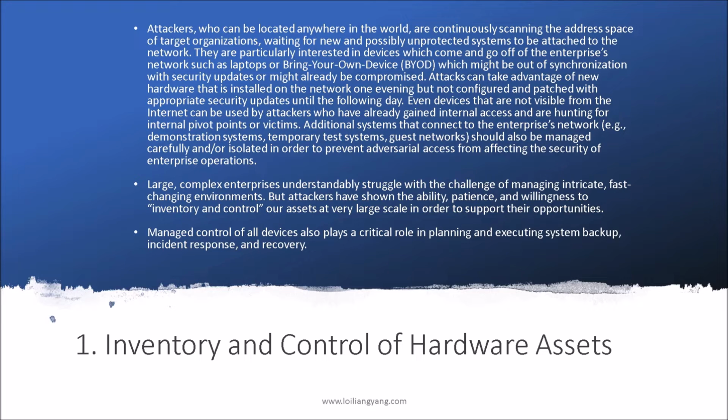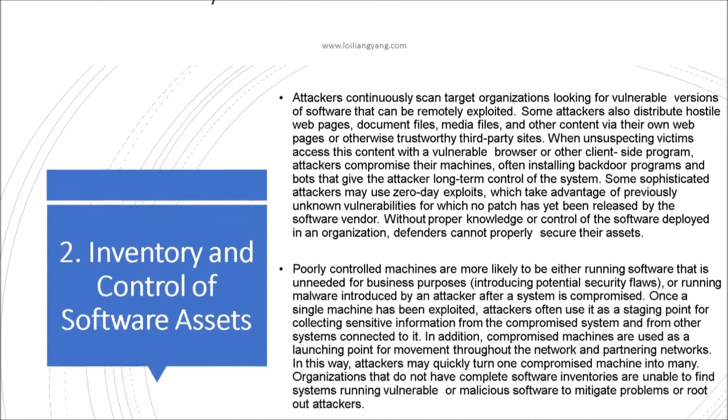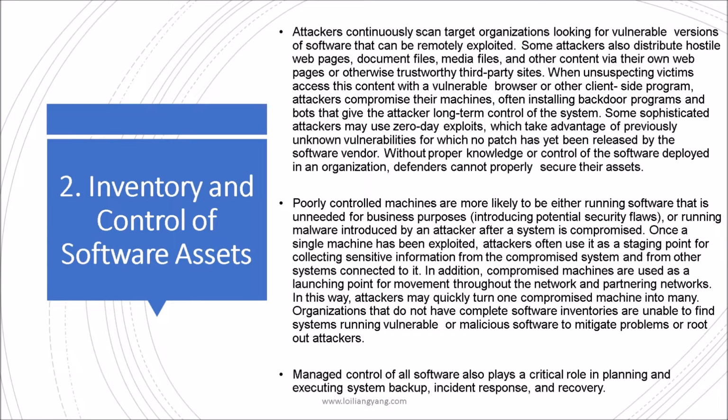So to the second point, we have inventory and control of software assets. Here, what we look at is the software installed on top of your hardware. Let's say you have a laptop, and in the laptop you have Adobe, you have the Microsoft operating system, as well as Microsoft software like Office and Outlook, and then you have your browsers like Firefox and Chrome. All of this software on top of the operating system could introduce vulnerabilities, because it needs to be patched and managed. Its access into the system has to be controlled. How do you control them?